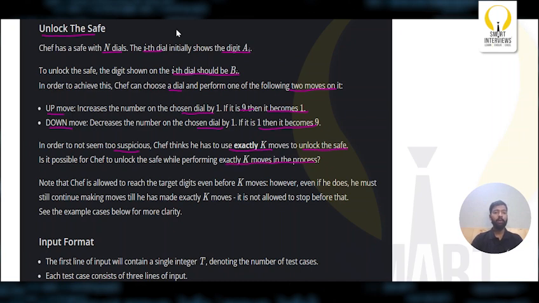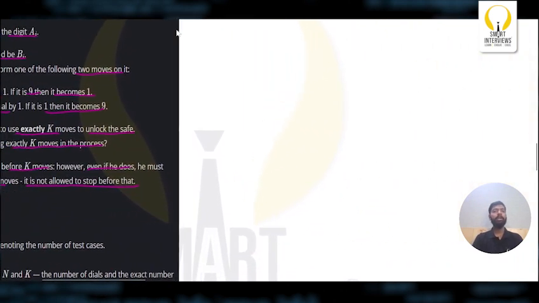Note that Chef is allowed to reach the target digits even before the k moves. However, even if he does, he must still continue making moves till he has made exactly k moves. It is not allowed to stop before that. See the example cases below for more clarity. Now let's try to understand the problem statement.